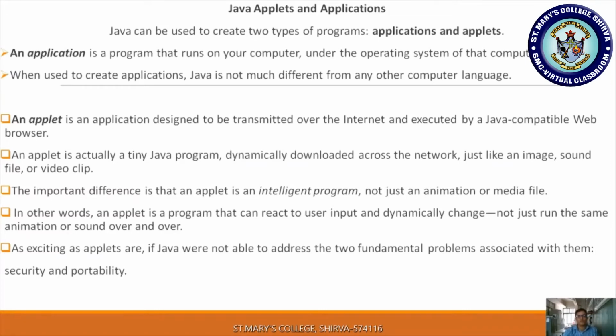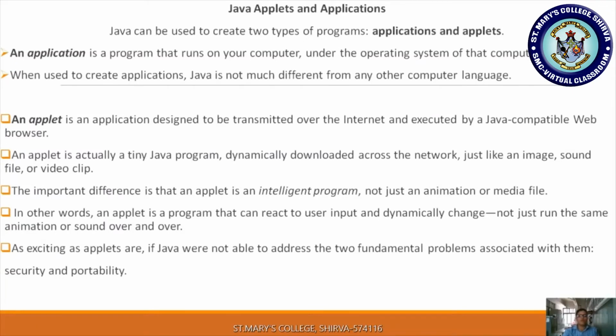These kinds of programs are called standalone applications. The other is applets, which are small tiny programs. By using them we can create user-friendly programs, like a simple calculator, or gaming programs, or you can define your own window user interfaces. Such kinds of programs can be developed by using applets.